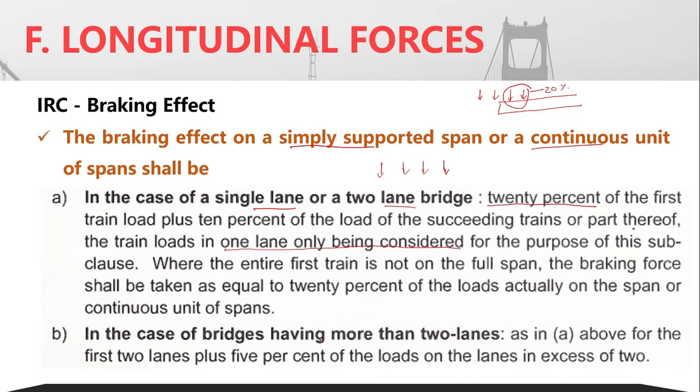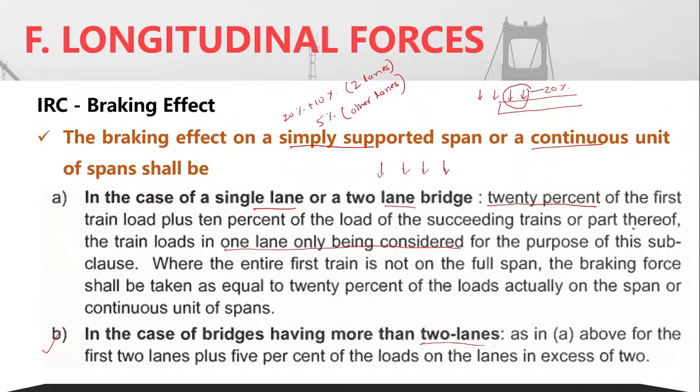Now in case of bridges having more than two lanes, the same value applies for the first two lanes, the 20% plus 10%, and in the other lanes it will be 5%. So this is for two lanes and the remaining 5% for other lanes. This is how the clause has been provided in the code.